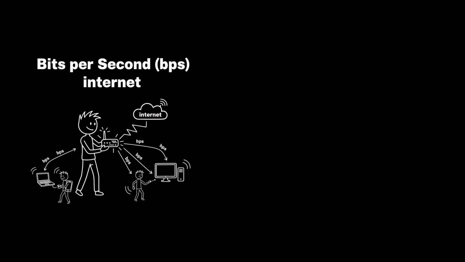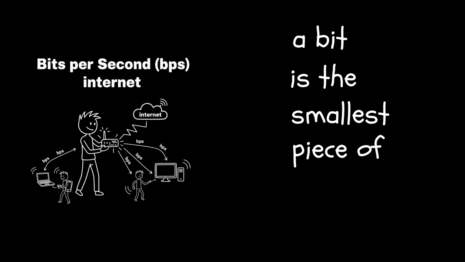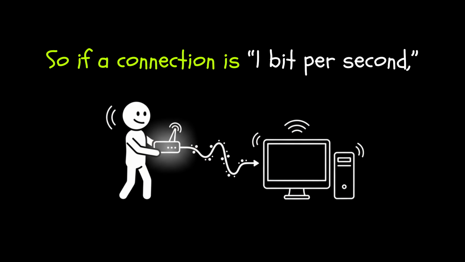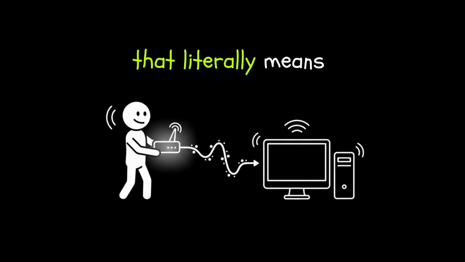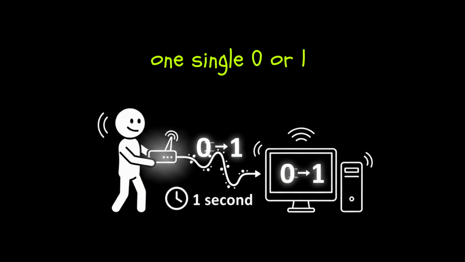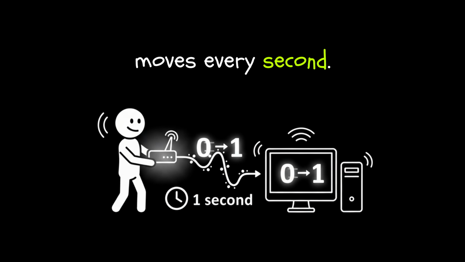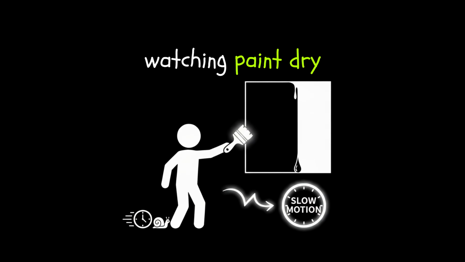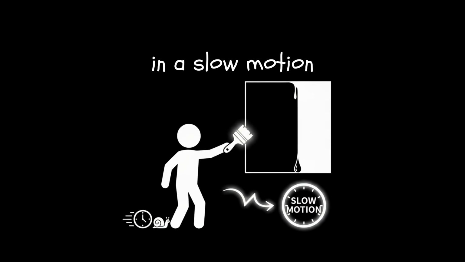Bits per second. A bit is the smallest piece of digital information, just a 0 or a 1. So if a connection is 1 bit per second, that literally means one single 0 or 1 moves every second. That's slower than watching paint dry in slow motion.